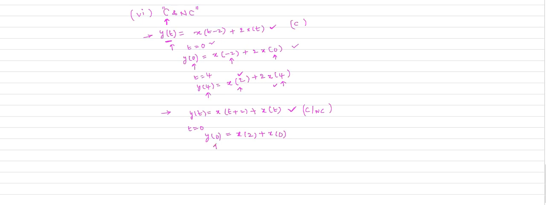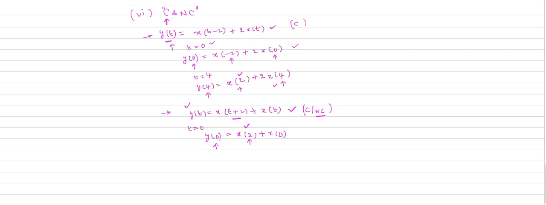When compared to time t equal to 0, t equal to 2 is the future value of the input. That means your response depends on the future value of the input. Therefore the system described by this equation is definitely a non-causal system. If the system response depends on present and past values of the input, that is a causal system. If the system response depends on future values of the input at any instant of time, that is a non-causal system.